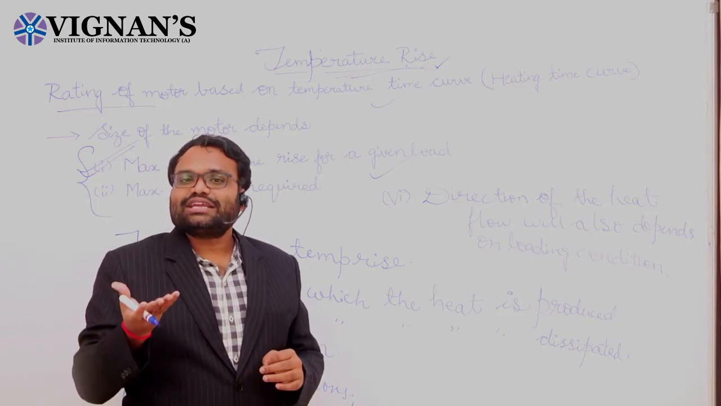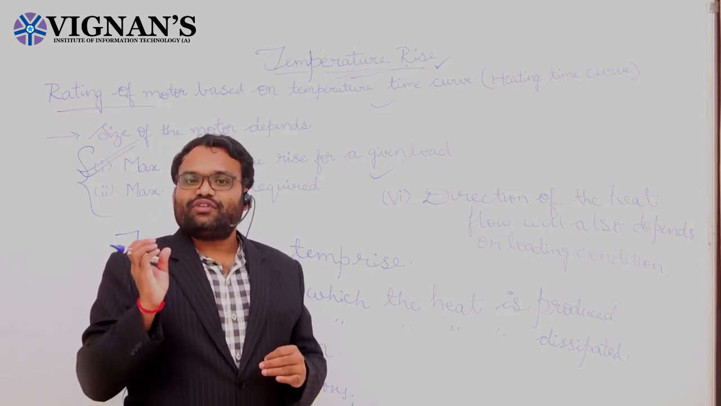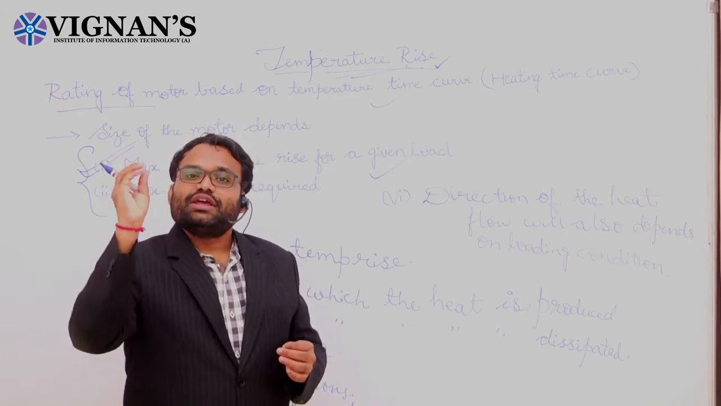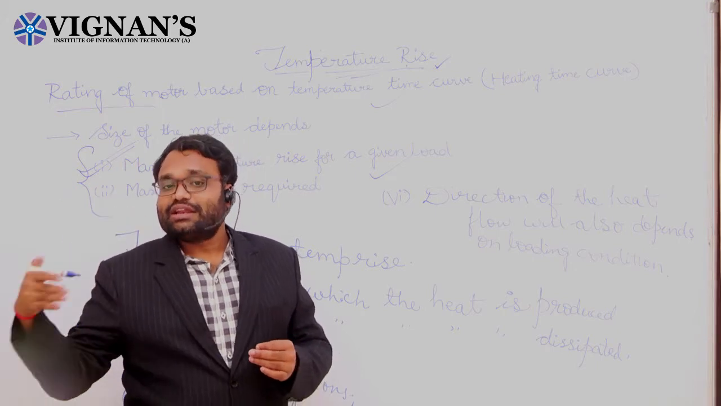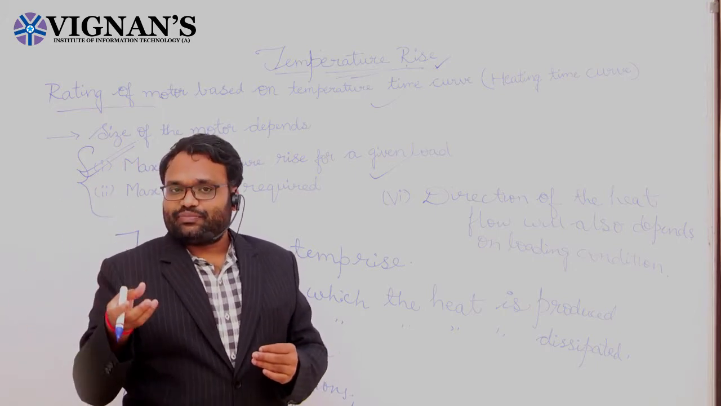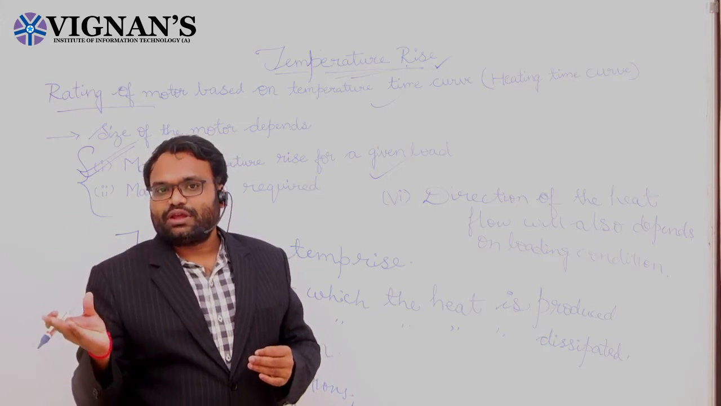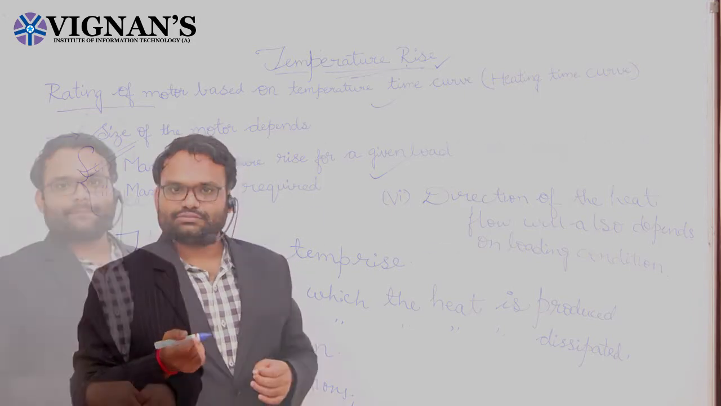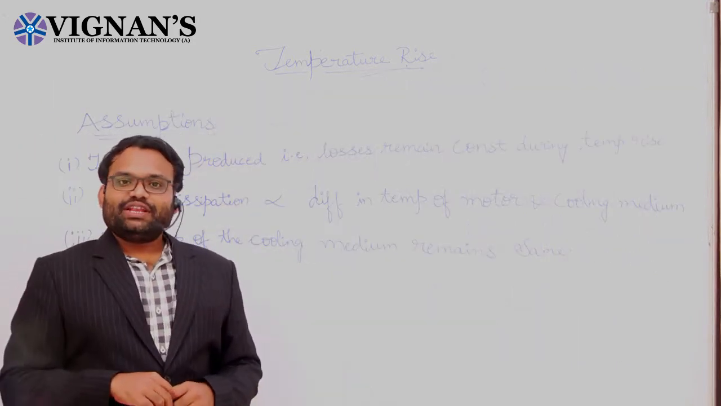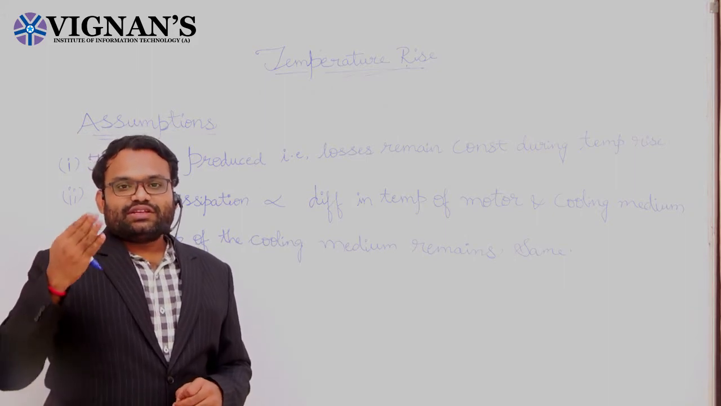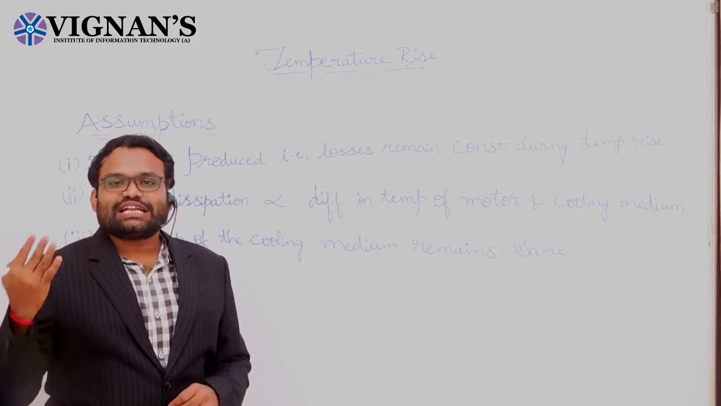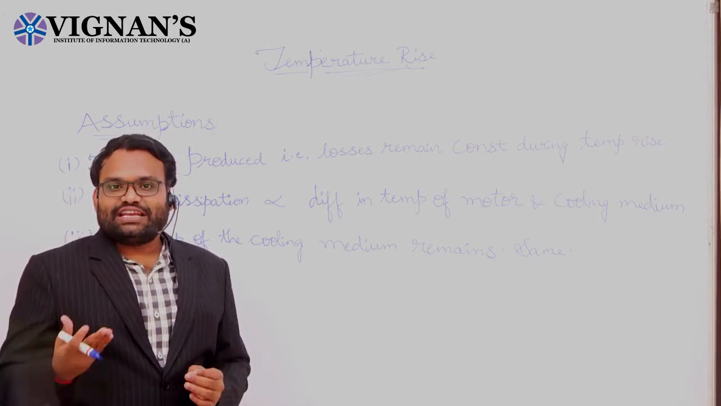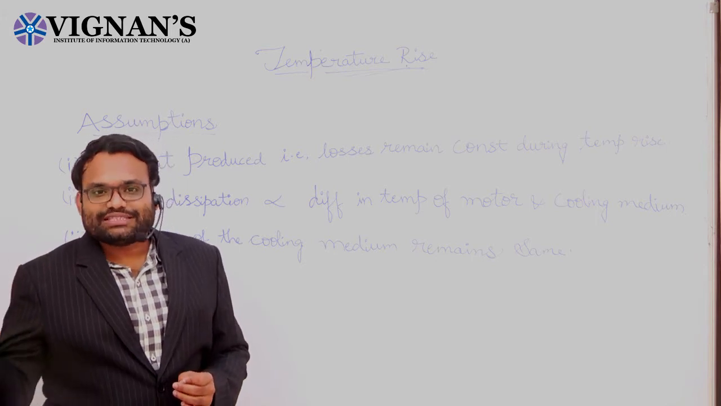Clear? And the steady state point is where the amount of heat in the heating condition is equivalent to the amount of heat dissipated in the cooling condition. We will observe that particular point in the steady state condition. Clear? So the temperature rise at the beginning will be high, and it will gradually decrease and reach a steady state. At the steady state, the amount of heat generated is equivalent to the amount of heat dissipated.